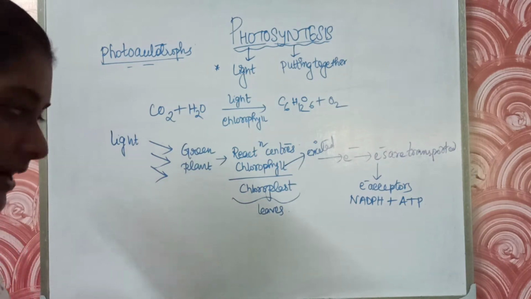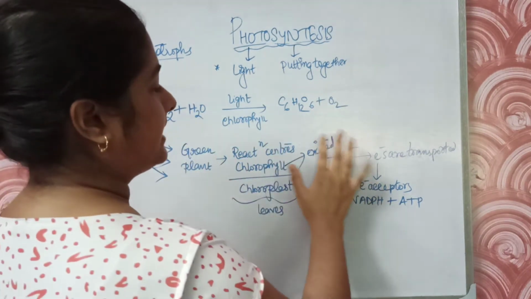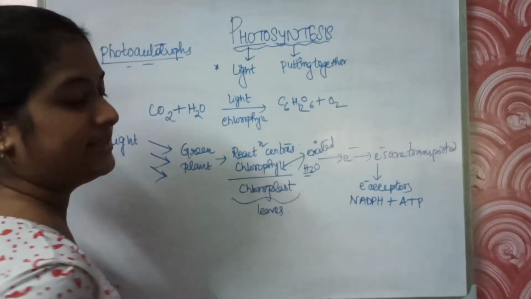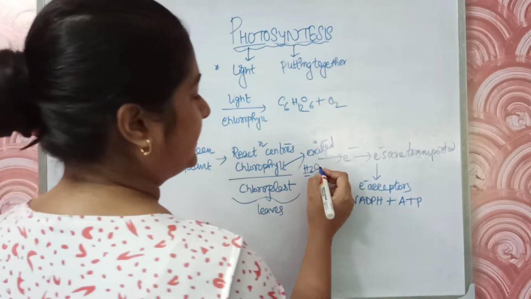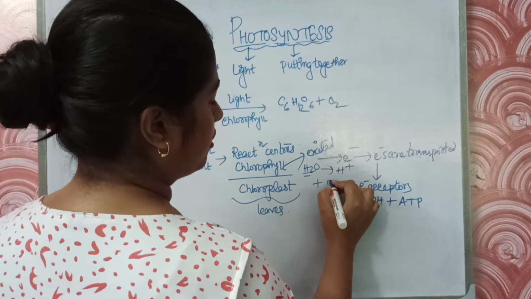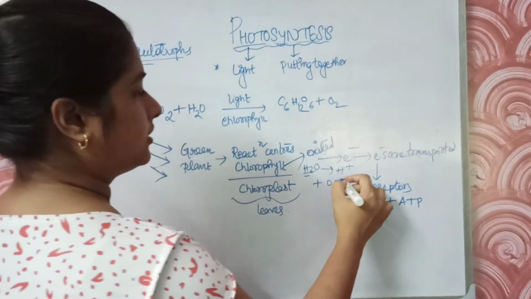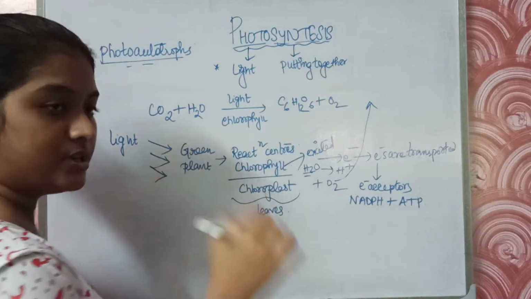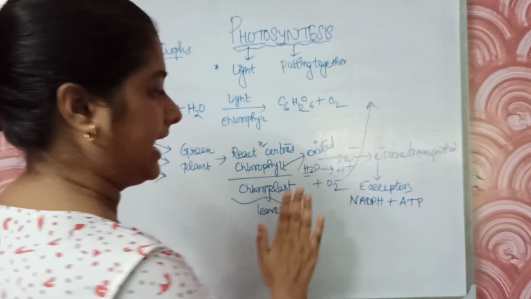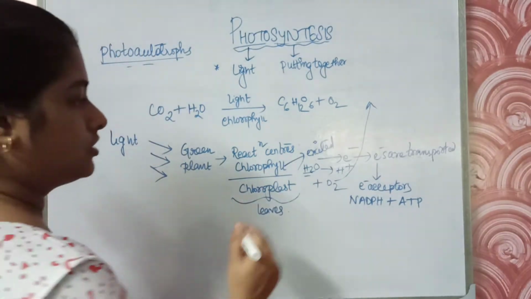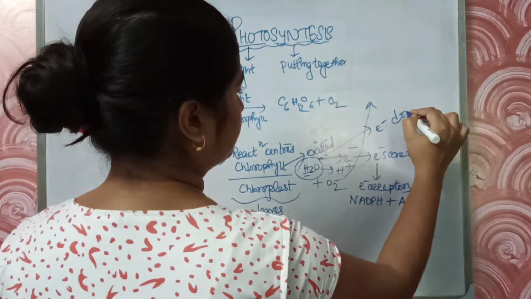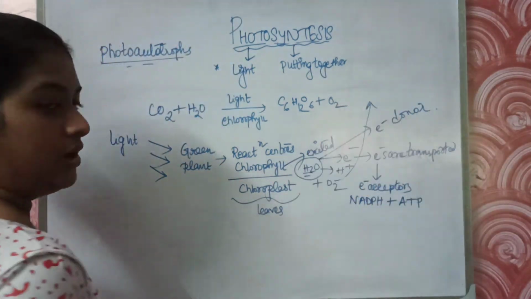When the chlorophyll molecules are excited, this is the region where the water molecules taken up by the plants from the soil get split up into hydrogen ions plus oxygen. The oxygen goes into the atmosphere, while the hydrogen ions remain inside the chloroplast. So water acts as the electron donor in photosynthesis. And we have got the oxygen now.